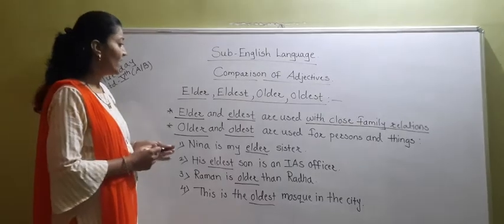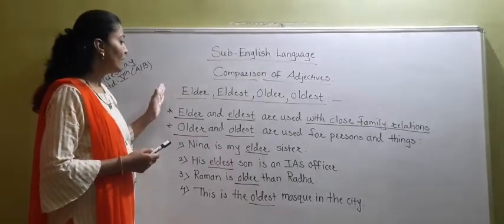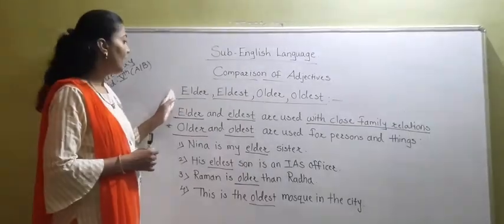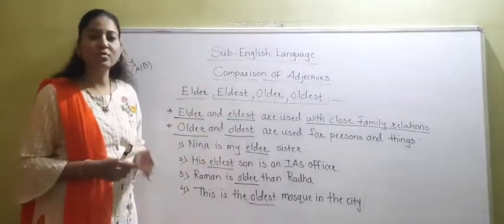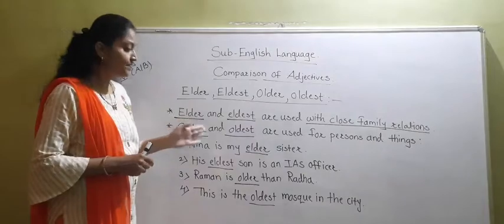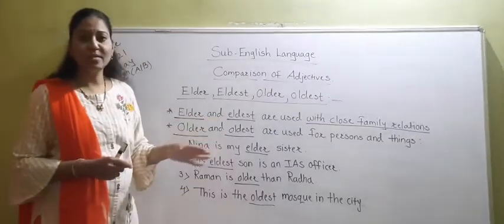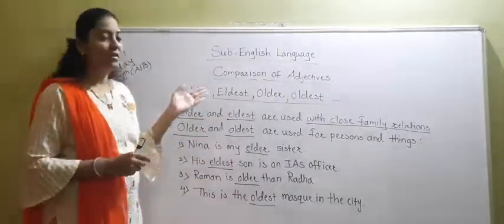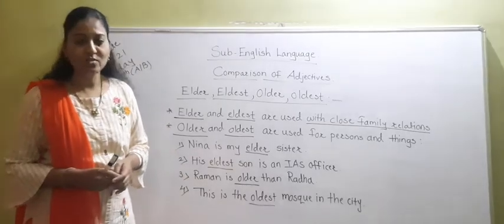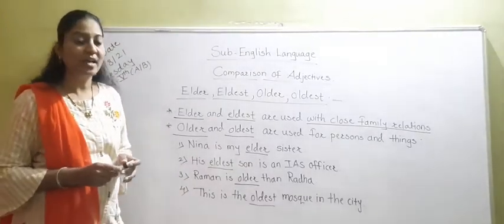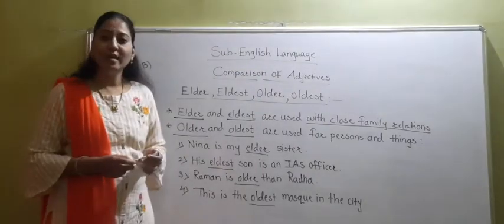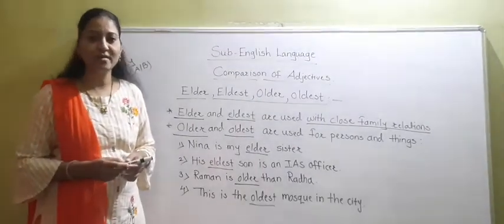So in this way we can use these four adjectives: elder, eldest, older, oldest. These words we can use in a sentence to describe persons or things, and to state family relations. Okay. Now we have to solve the next question, question number H. So let's start.